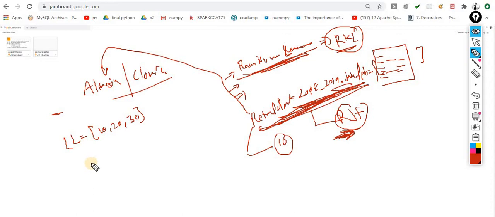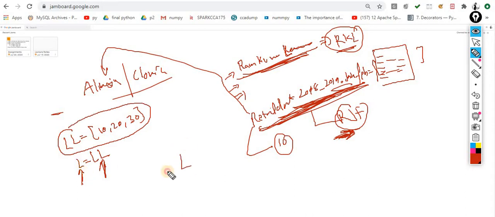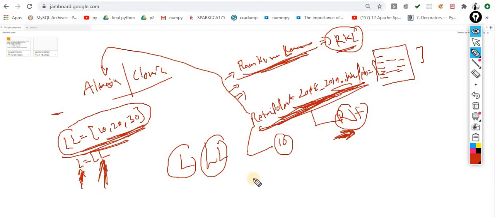10, 20, 30. And what I am doing is aliasing. So L is equal to LL. It doesn't matter if I am calling this L or calling this LL. That means I am calling this entire data. It doesn't matter whether you say L or double L. You are calling this same data, because both of the memories are the same.